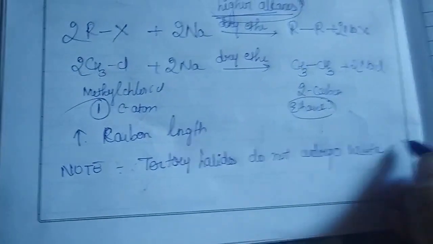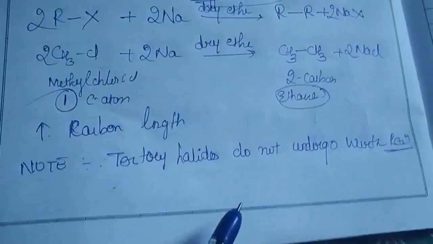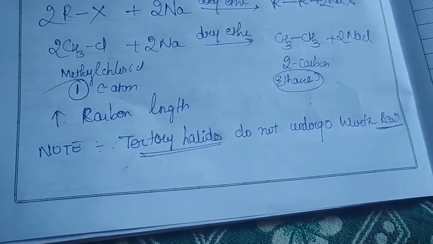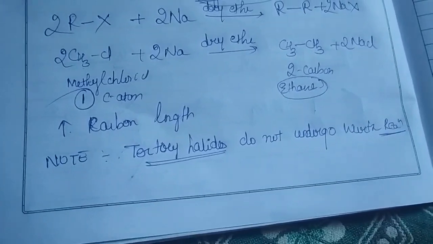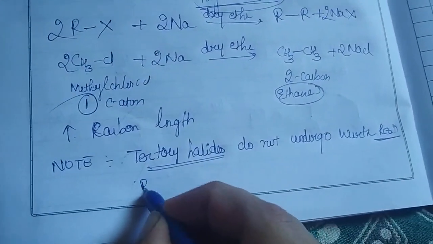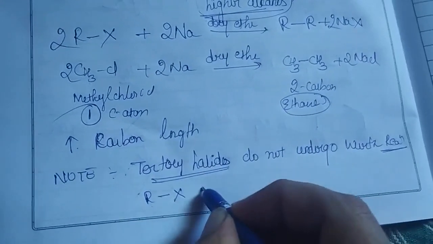Once again, an important thing one has to remember for your competitive exams. What is that? Tertiary halides will not undergo the Wurtz reaction. Why is it so? In order to understand it, first we have to understand its mechanism. Whenever you're talking about the mechanism, your alkyl halide first reacts with